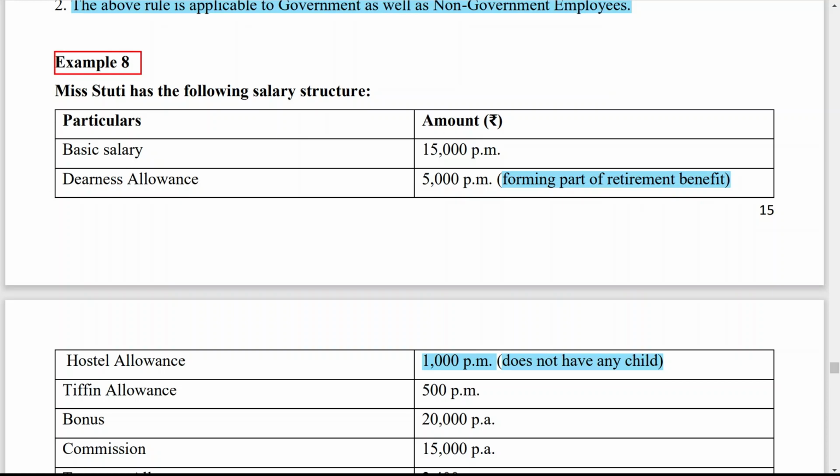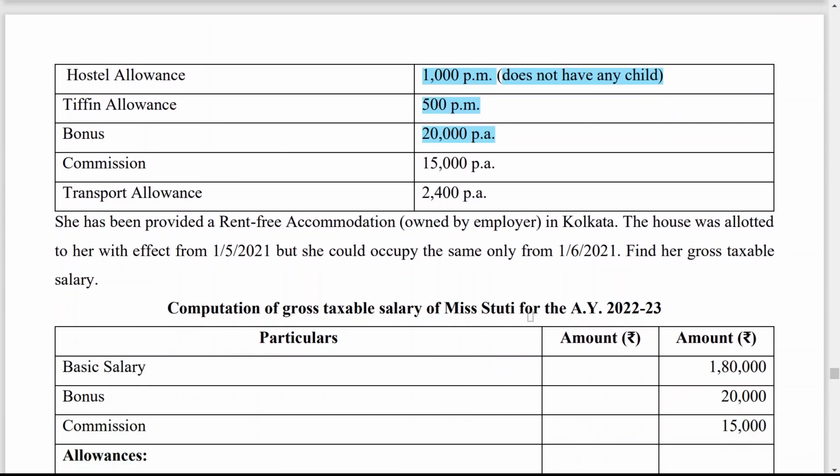Tiffin allowance 500 per month. It is fully taxable. Bonus 20,000 per annum, fully taxable. Then commission 15,000 per annum, fully taxable. Then transport allowance 2,400, fully taxable. She has been provided a rent-free accommodation owned by the employer in Kolkata. Kolkata is a metro city, which means you have to take 15% of salary, but first of all identify whether the employer is the owner of the house or not. So here it is clearly written that the employer is the owner of the house.